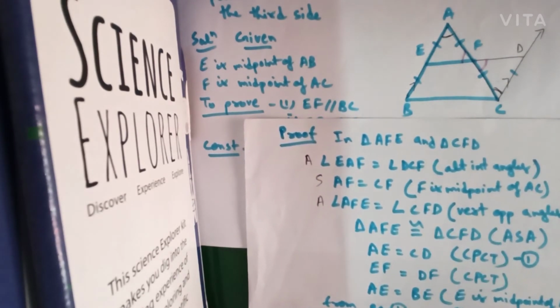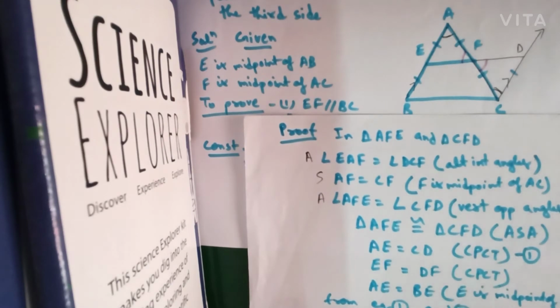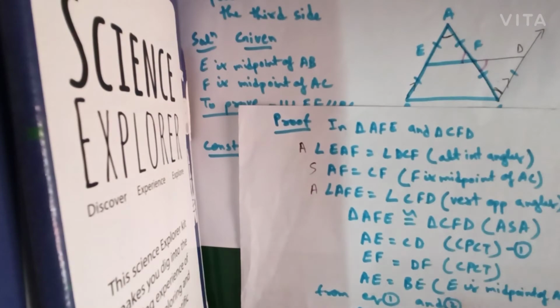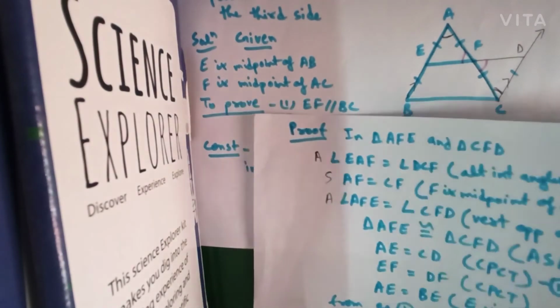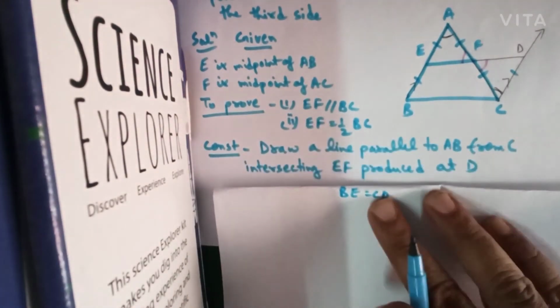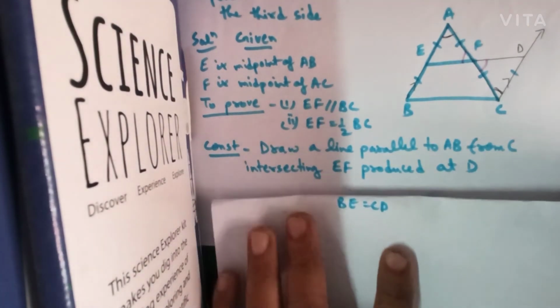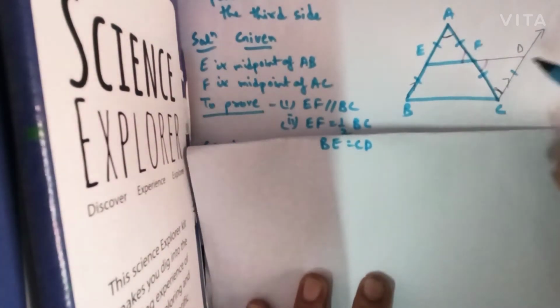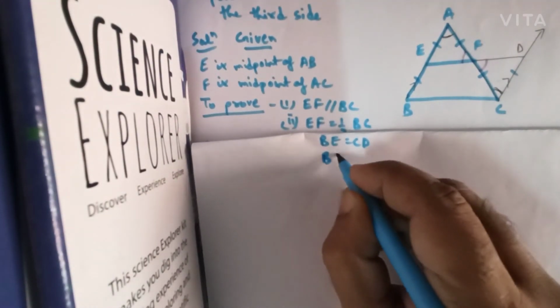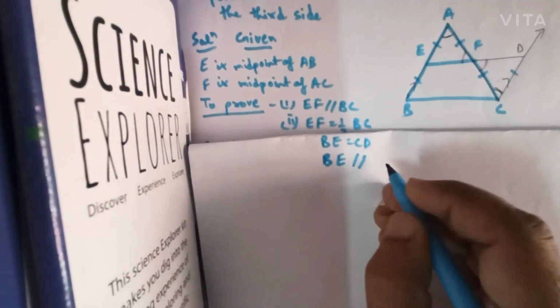Okay, now BE is equal to CD and BE is also parallel to CD.